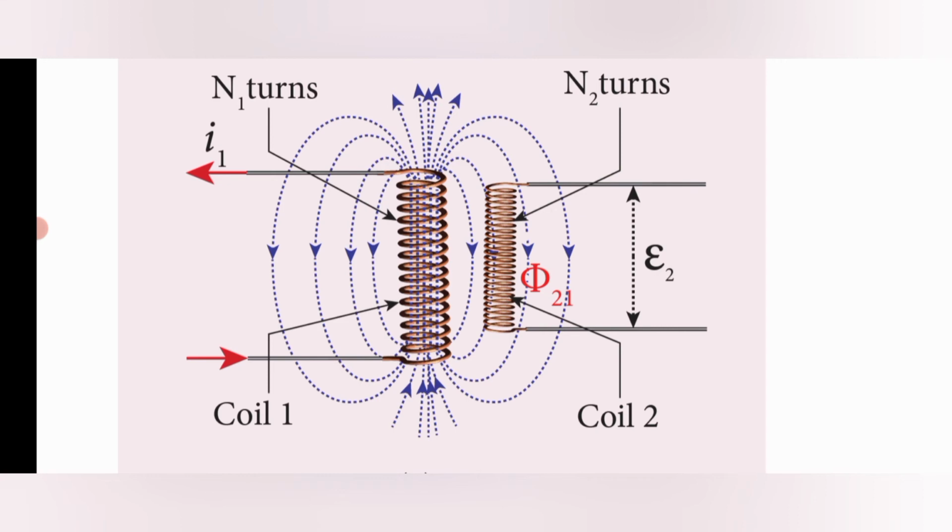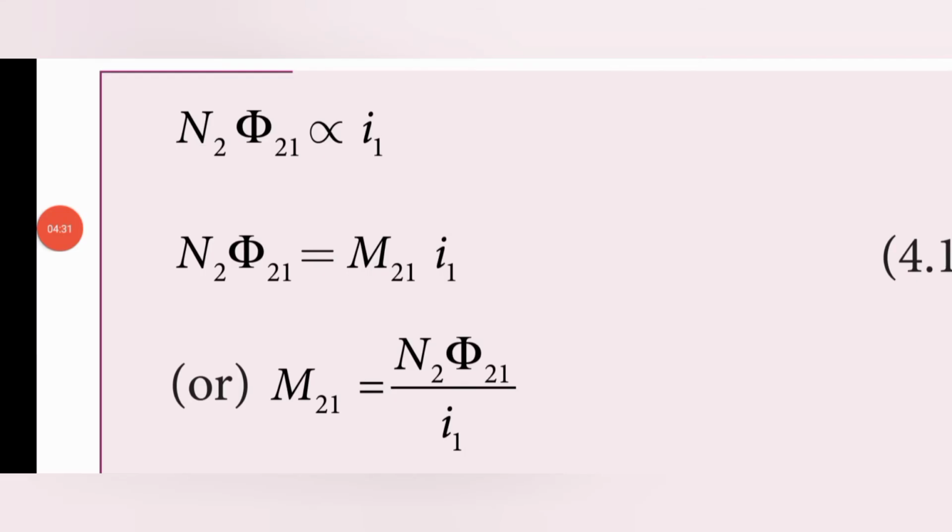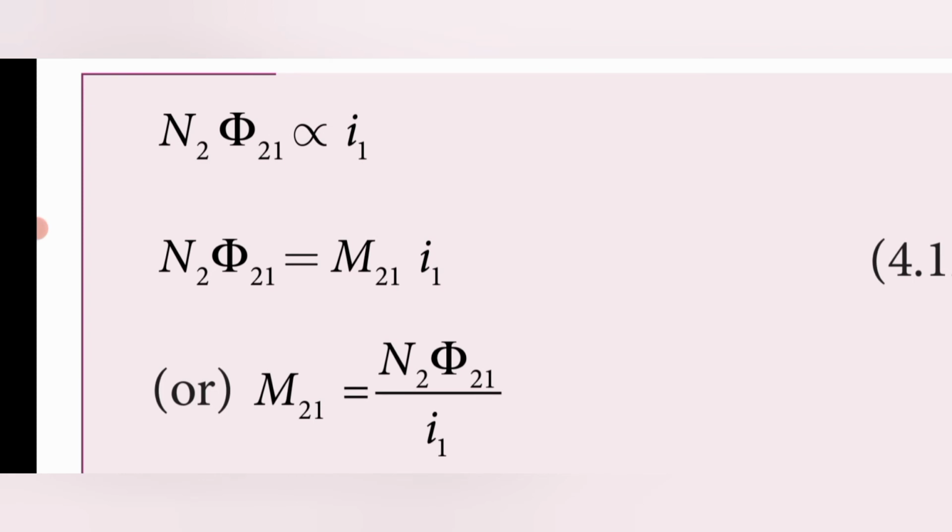So the equation can be made. Mathematically, N2 phi 21 is the magnetic flux produced in coil 2, and it is directly proportional to the current I1 flowing in the first coil. Here I1 is the coil 1 current. So N2 phi 21 is the magnetic flux produced in coil 2, isn't it? That's how we get this equation.